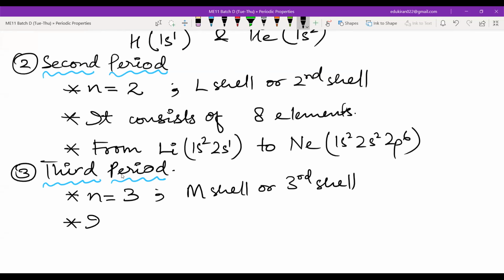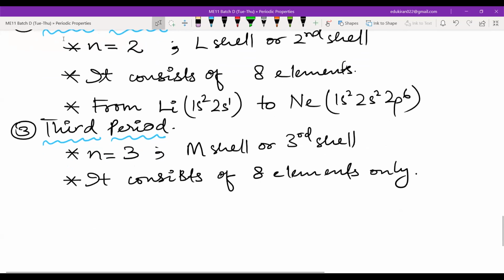It consists of how many elements? 8 elements only. Now, somebody has sent me a chat. Yes, ma'am, fine. Okay, the third period consists of 8 elements only. Now, please write a note here.